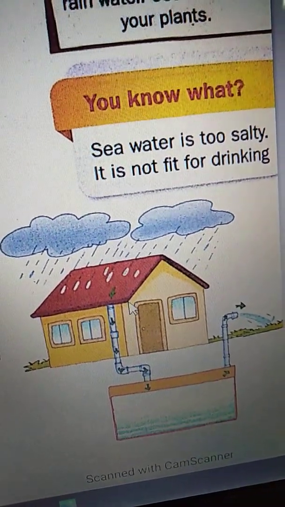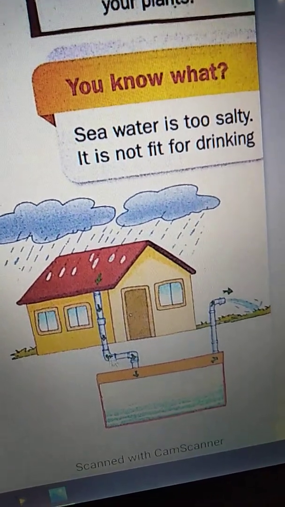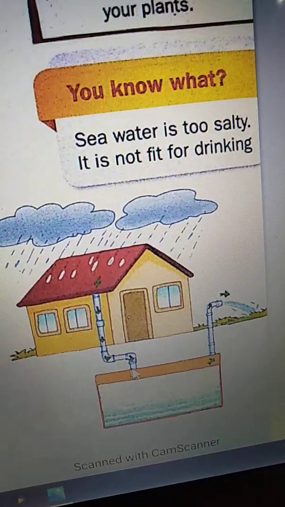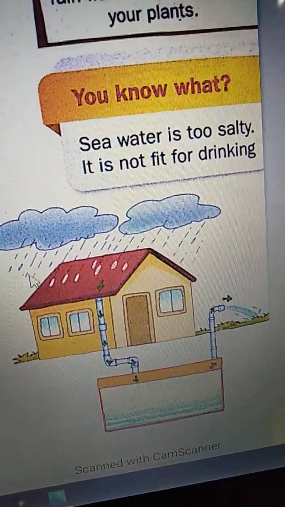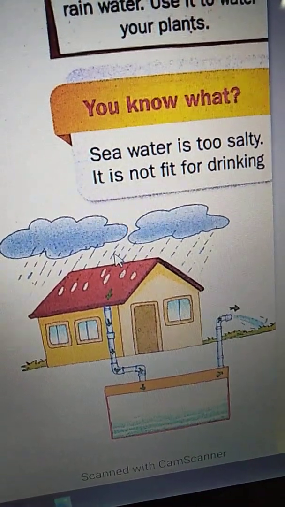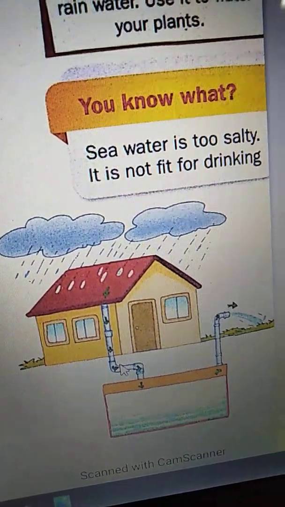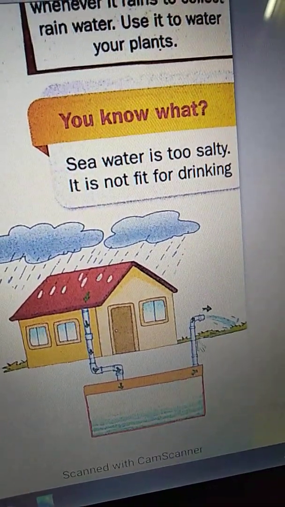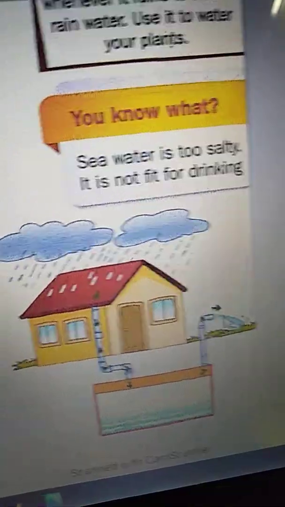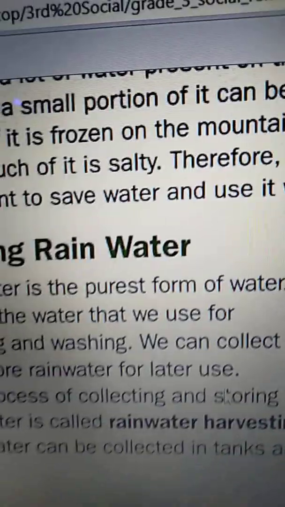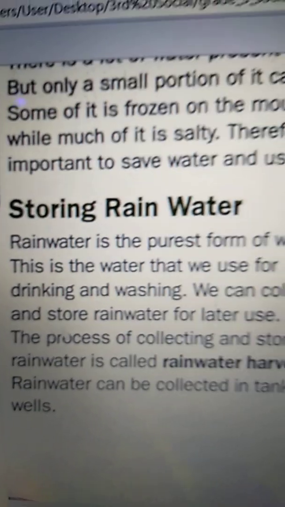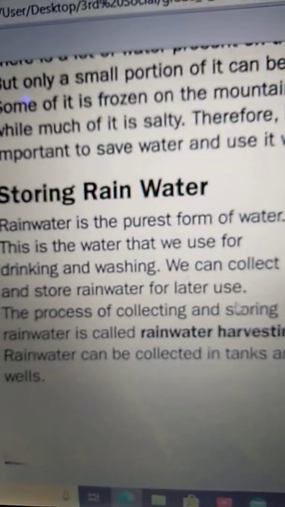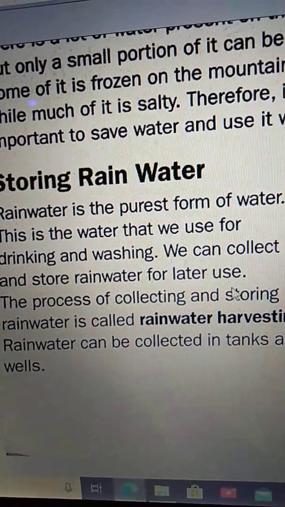See here, it's raining. If we arrange a piping system from our house top to the water tank, this is the water tank. When it rains, the water will come through the pipes and be stored in the water tank. Later, from the water tank, we can use this water for our needs. In this way, we can collect rainwater and use it later.